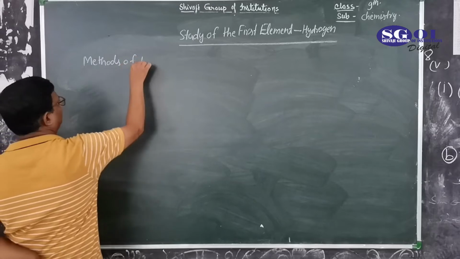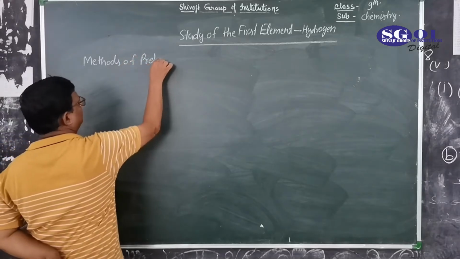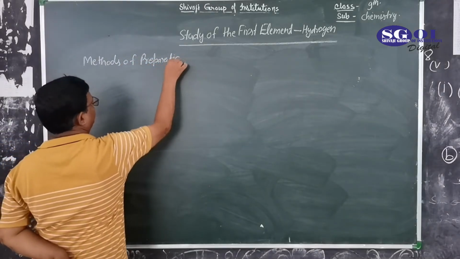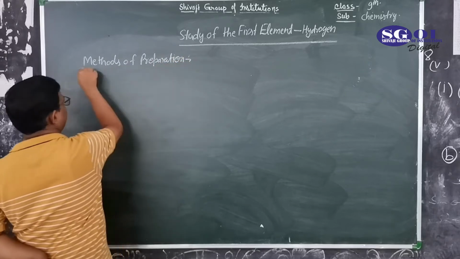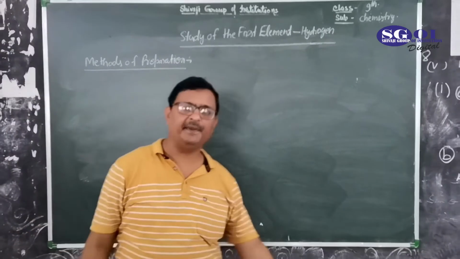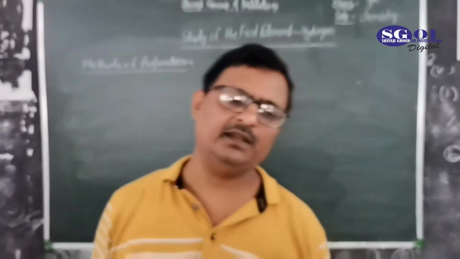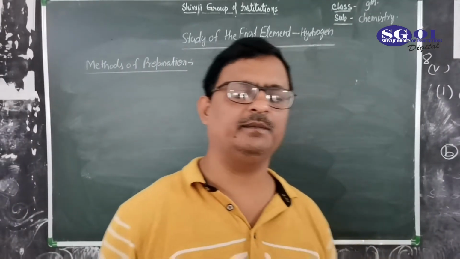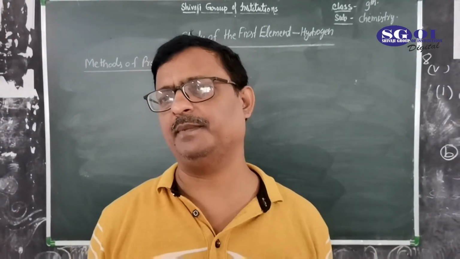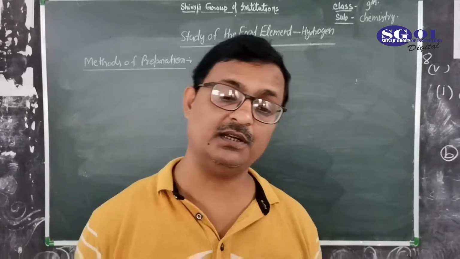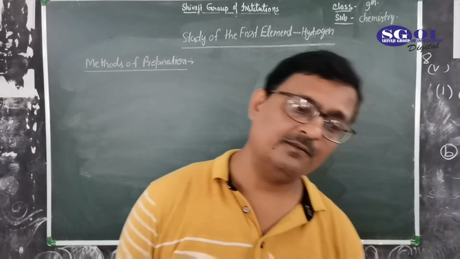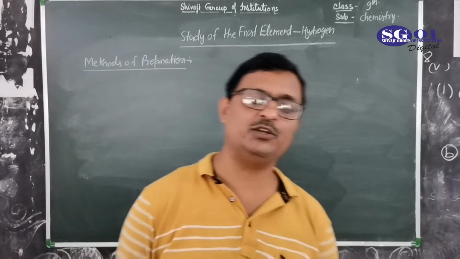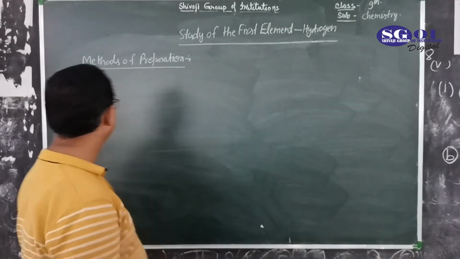Methods of preparation means how you will prepare hydrogen in the lab, or by a reaction in another process, an industrial process. First is by the action of metal with water.